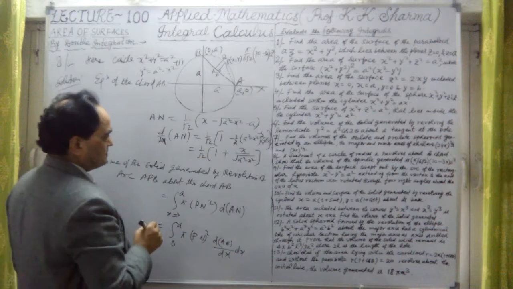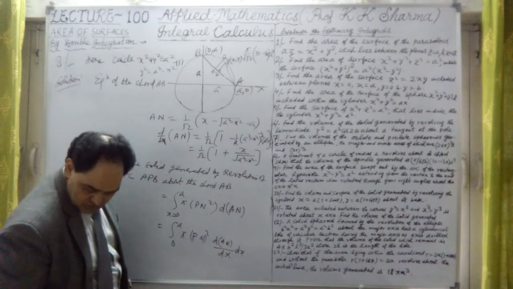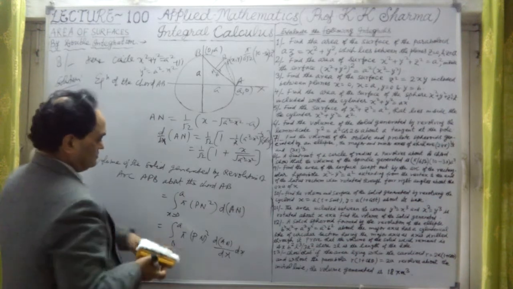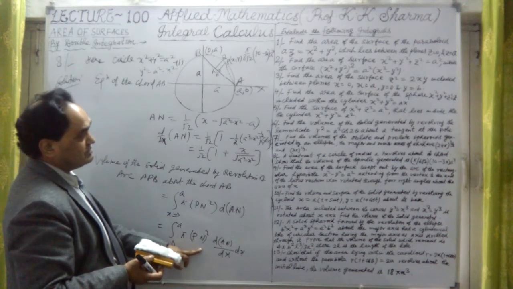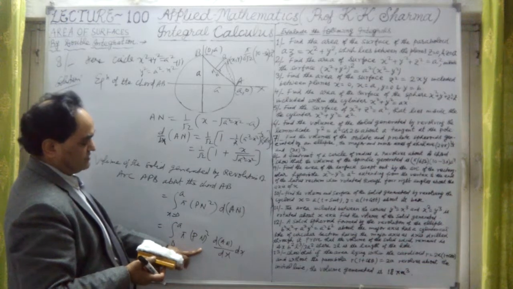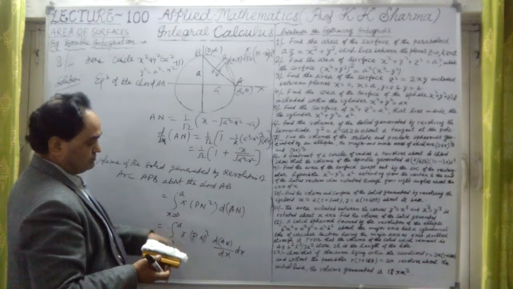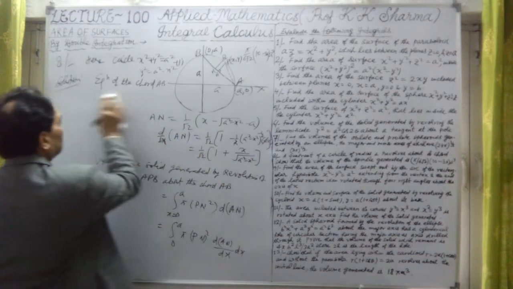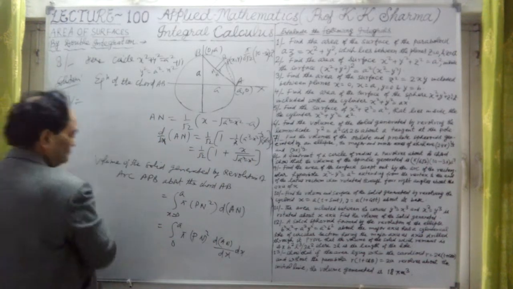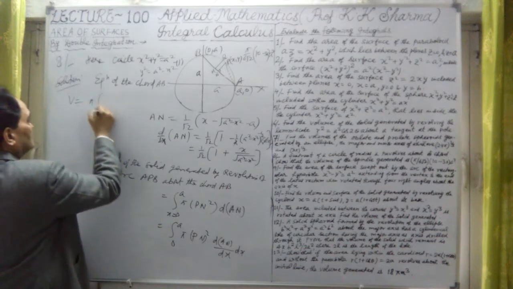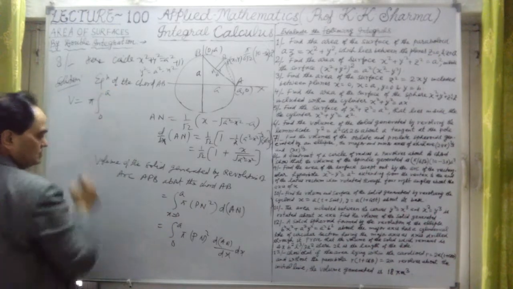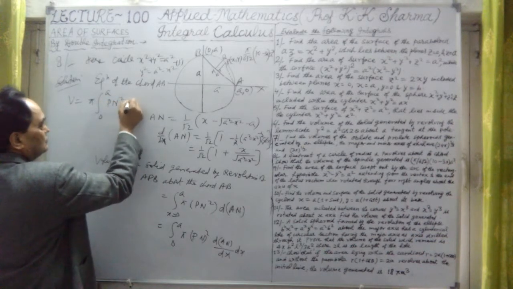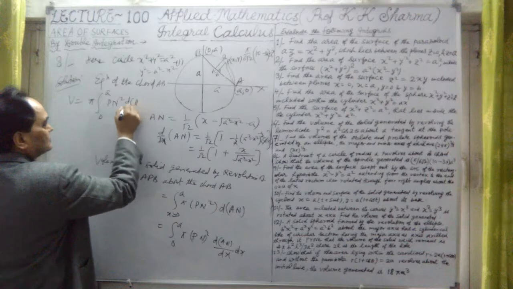Now let me write it here. What is the final value if I substitute? PN was (x + y - a) upon root 2, whole square. Therefore, the volume is equal to pi, let me take it outside, 0 to a limits, and this PN square into ds/dx into dx.